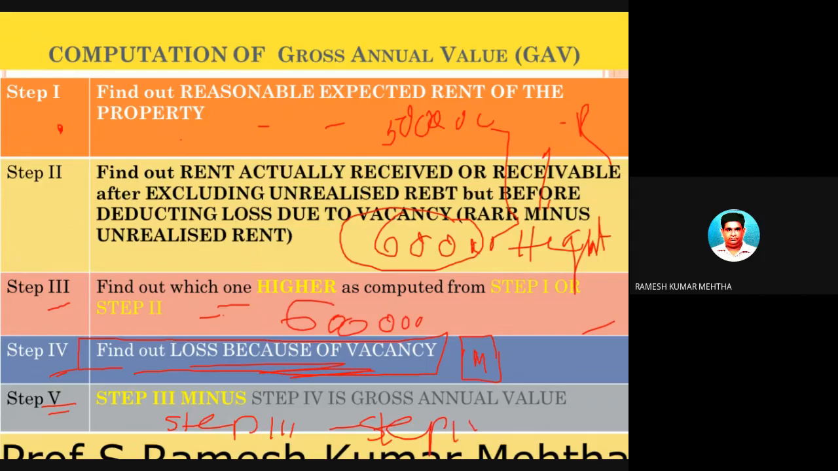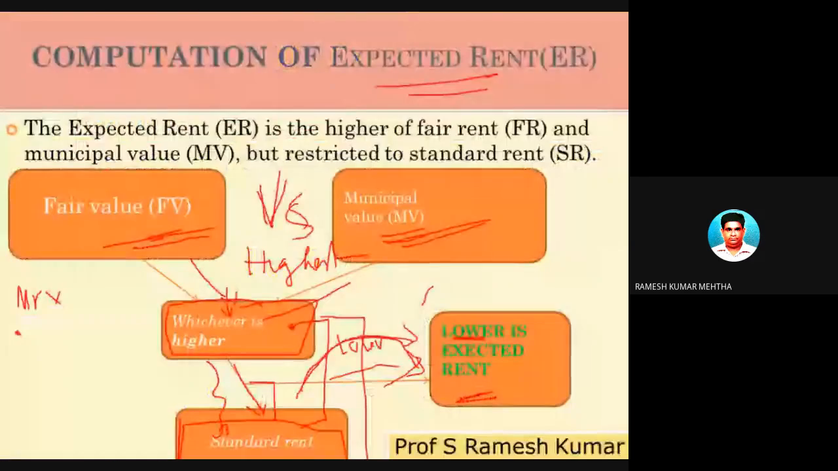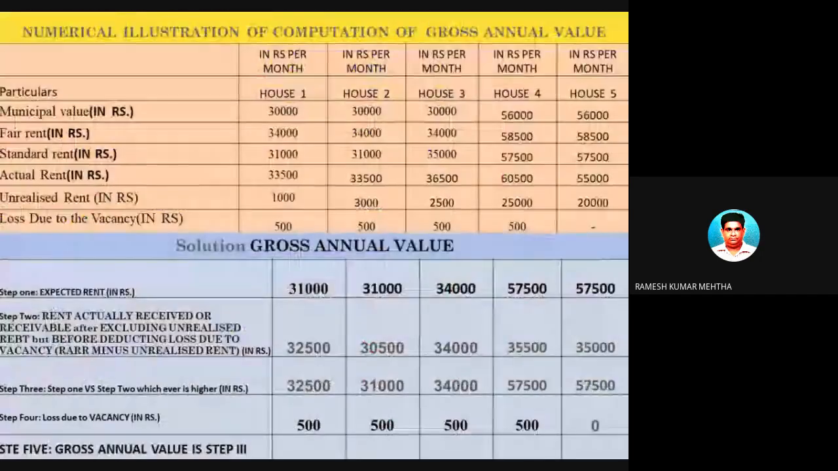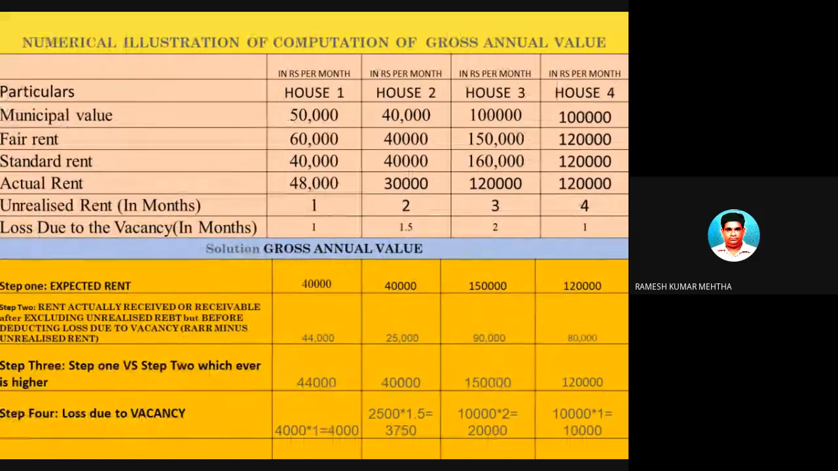So hope you are not confused. To find out step number 5, what you have to do? Step 3 minus step 4. Okay, hope you have understood it. I will give a small example, with that you will understand. Okay, let's take a small example.